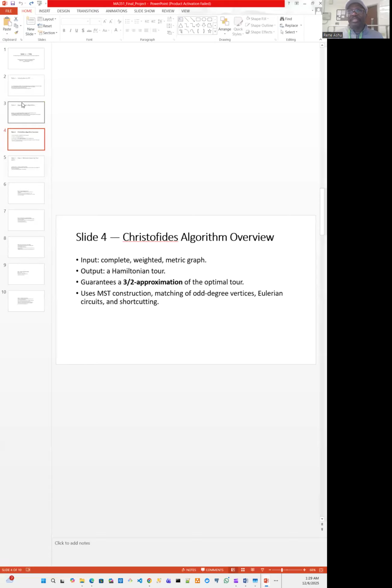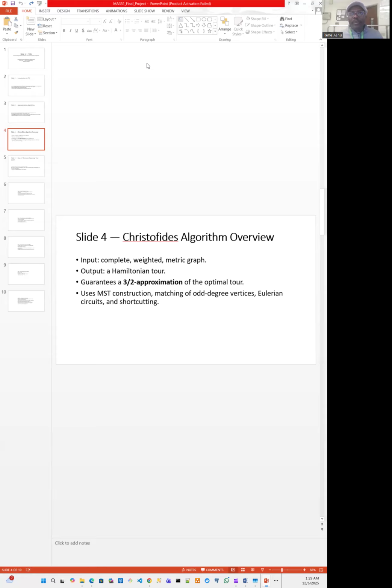Christofides algorithm guarantees that the total distance of this Hamiltonian tour is less than or equal to 1.5 times the total distance of the optimal tour. So that is really the core.